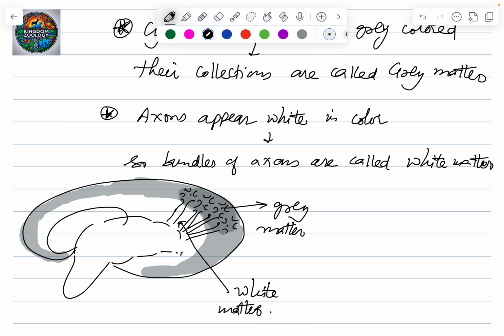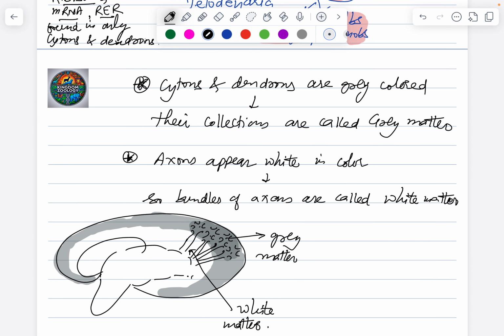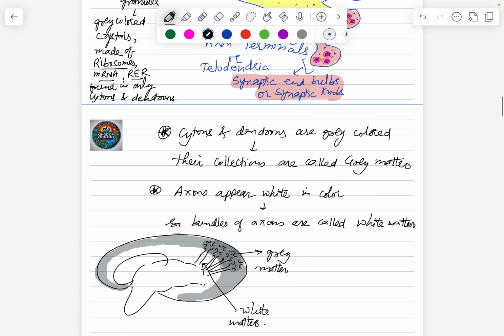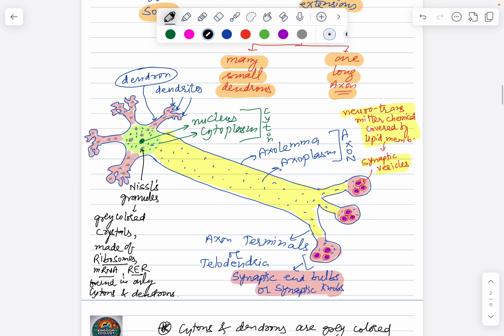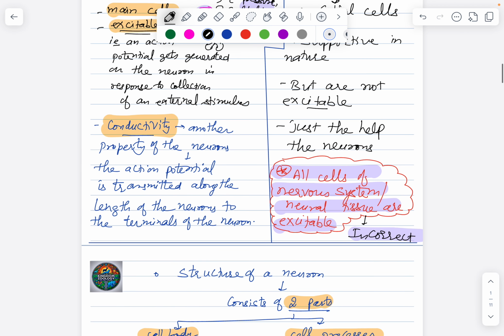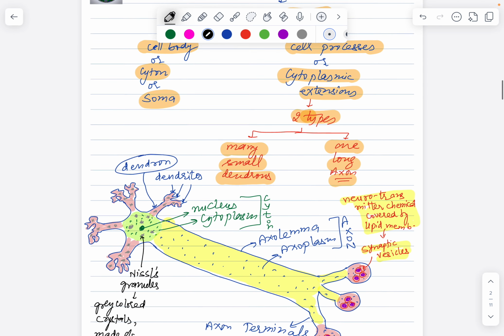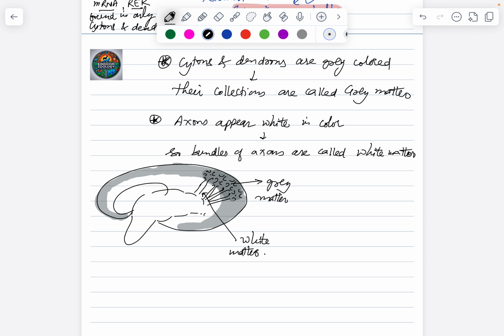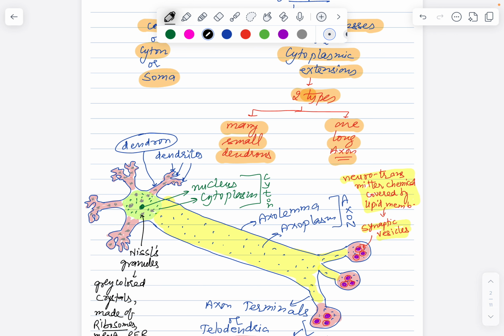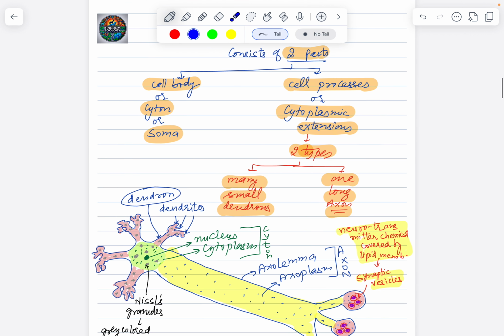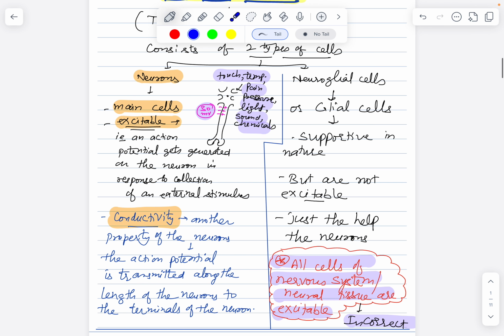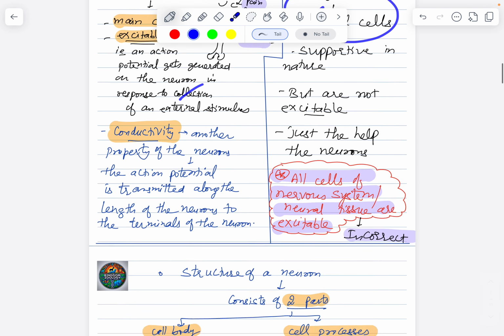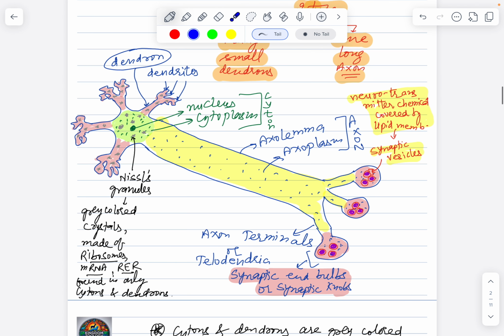Okay, so this concludes our first lecture of neural tissue or neural control and coordination chapter, where we understood structure of a neuron, properties of a neuron, how are properties of neurons different from neuroglial cells, portions of the neuron structure, and of course arrangement of neurons in your brain giving rise to the gray and white colors. Okay, so now we'll be basically taking the structure of neuron a bit further in the next lecture. Along with that, we'll also basically explain various types of neuroglial cells, how they are going to help the neurons in performing their function. And once we are done with that, we will move on to the next part.